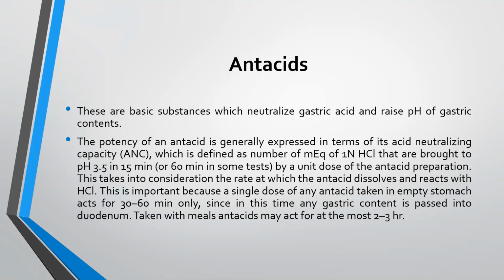Next, coming on to antacids. These are basic substances which neutralize gastric acid and raise the pH of gastric content. The potency of an antacid is generally expressed in terms of its acid neutralizing capacity, that is ANC, which is defined as the number of millimole equivalents of one normal HCl that are brought to pH 3.5 in 15 minutes, or 16 minutes in some cases, by a unit dose of antacid preparation. This takes into consideration the rate at which antacid dissolves and reacts with HCl.